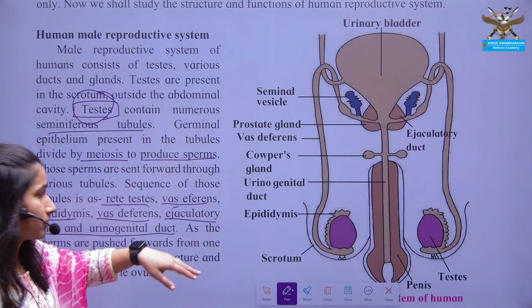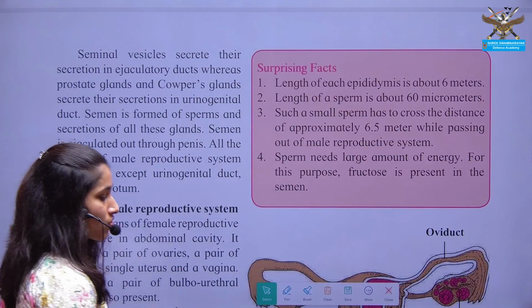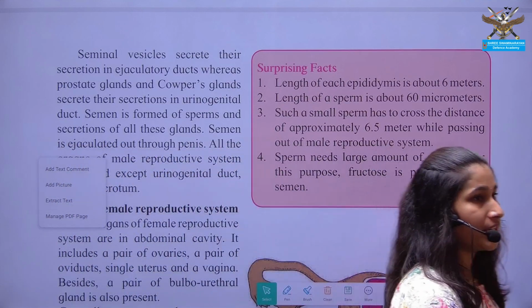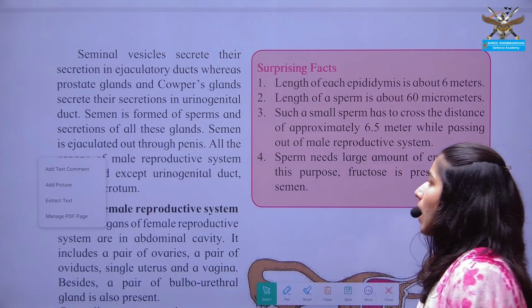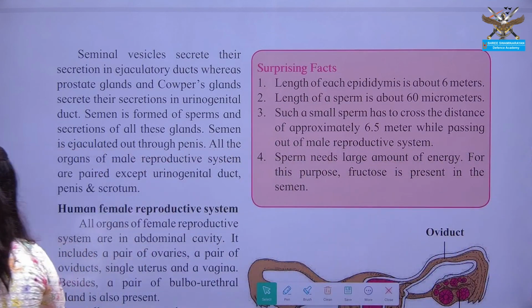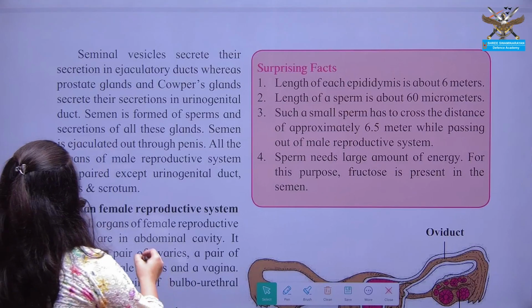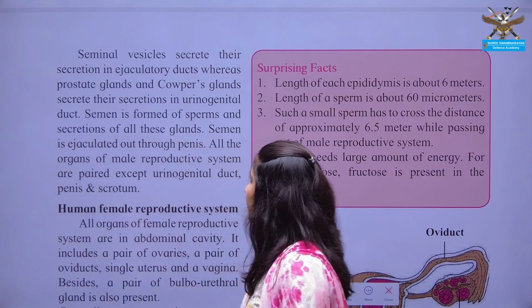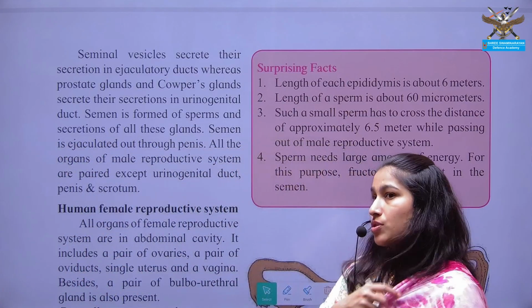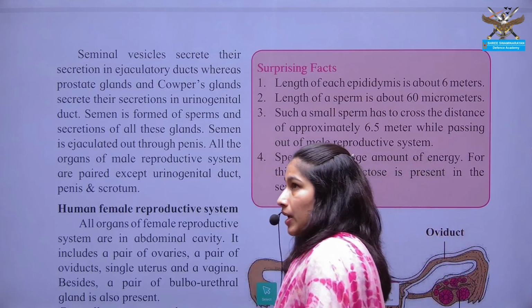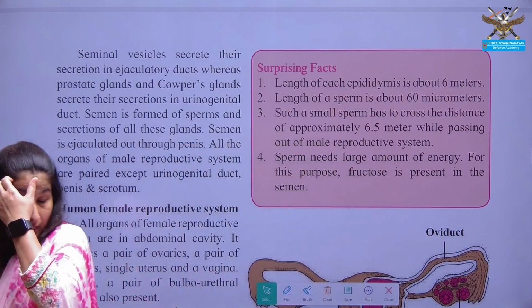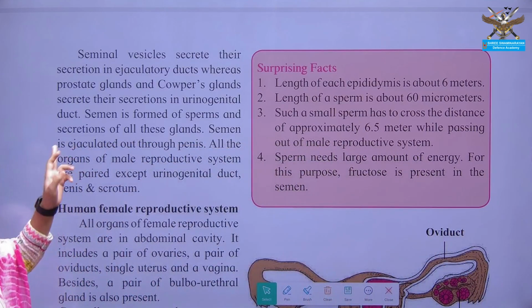Whenever there is transfer of sperms from male individual to female individual, along with the sperms there is presence of other secretions which are going to support the nutrition and the development of your sperms.